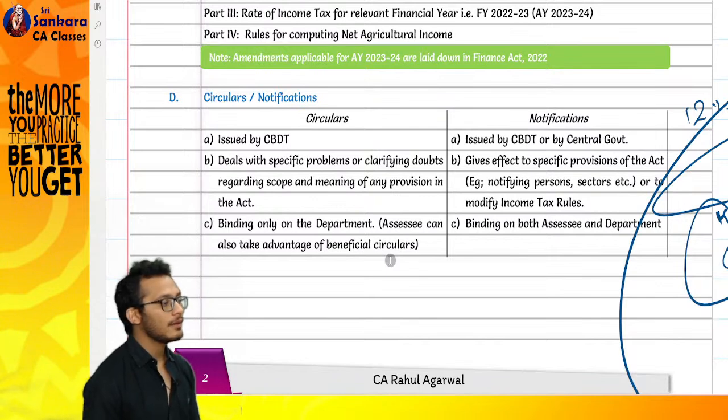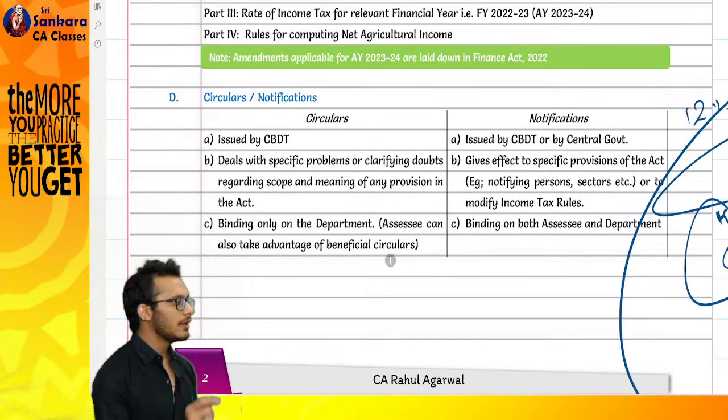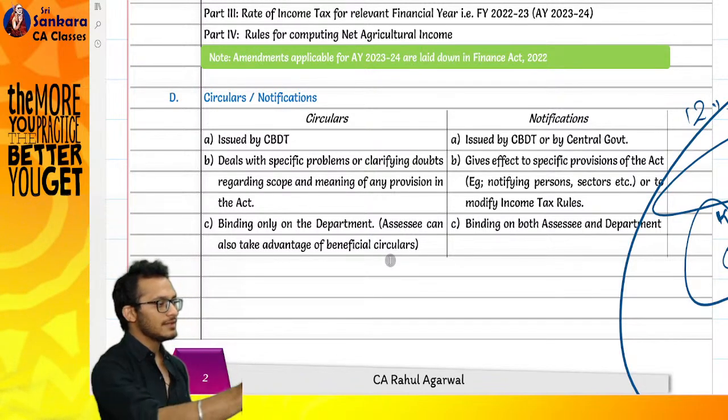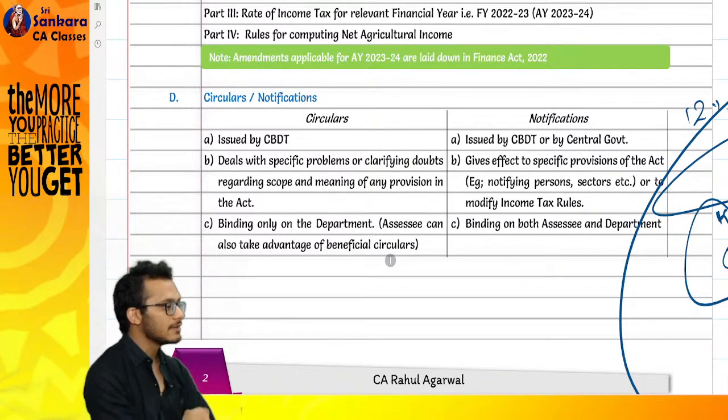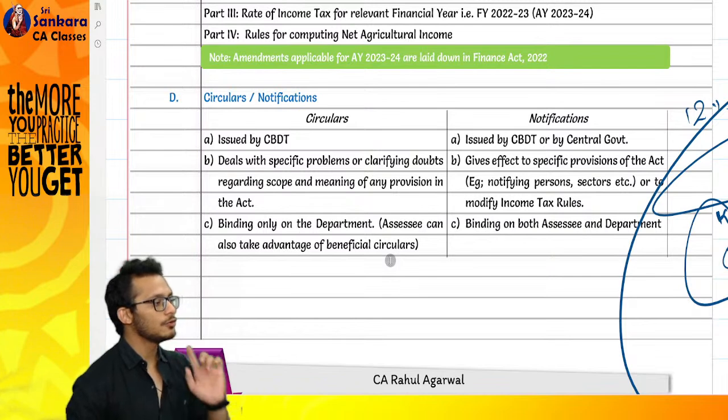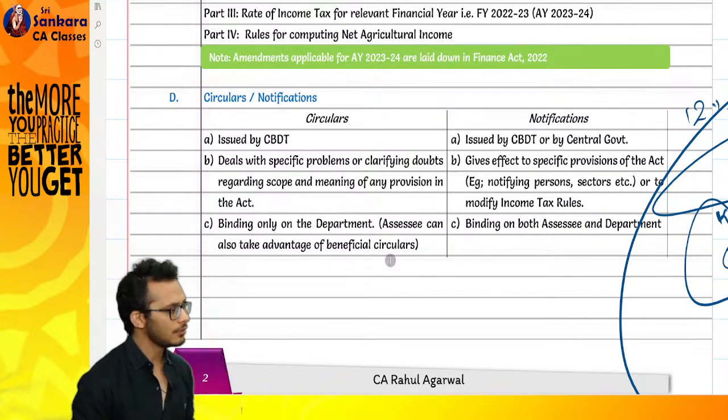Clear till now? You have got a circular. CBIC has given a circular saying the GST rate is 12%. You have an option to choose or not to choose. Correct? No. If you don't want to accept it, you will go to court.